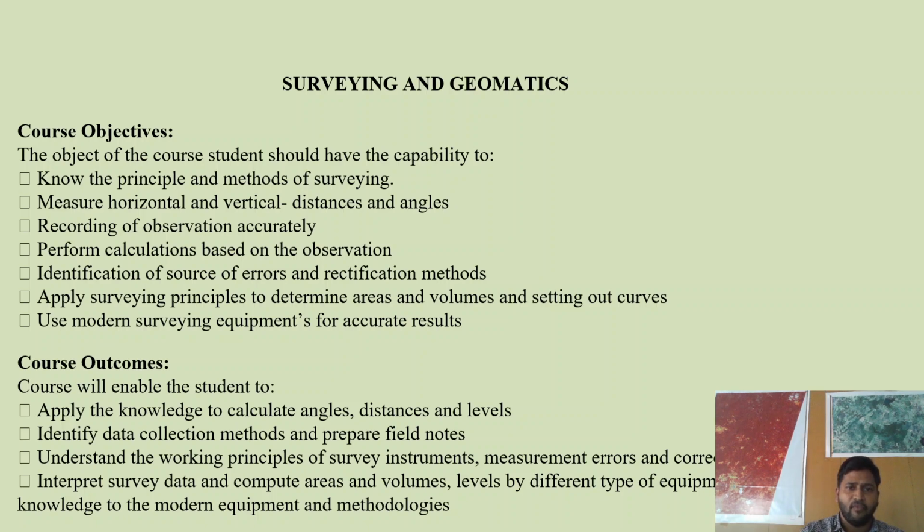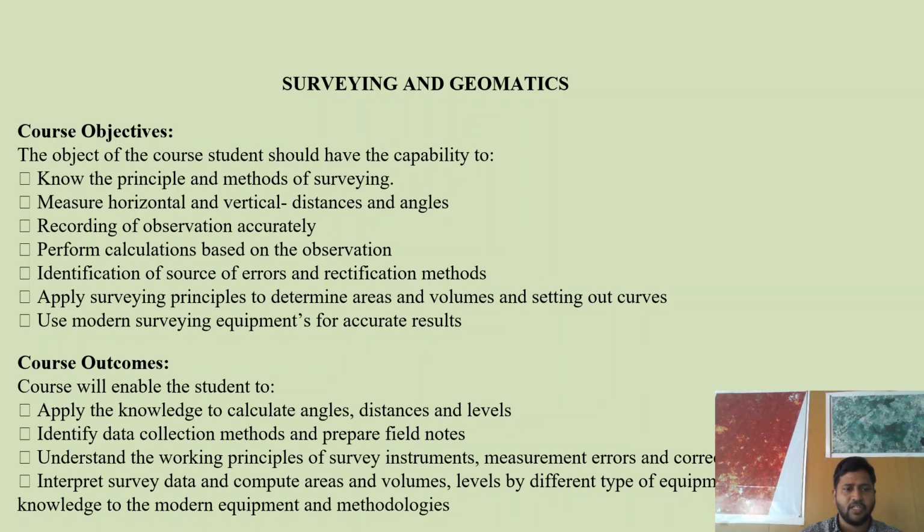The objectives of this particular surveying and geomatics subject: the student can understand the principles and methods of surveying. What are the principles in surveying, and what are the methods? What are the different types of methods for doing a survey? And measure horizontal and vertical distances and angles. This is also one of the objectives of this particular subject.